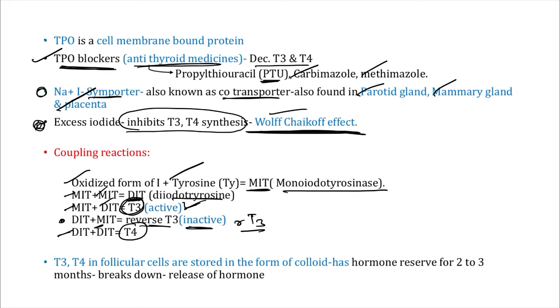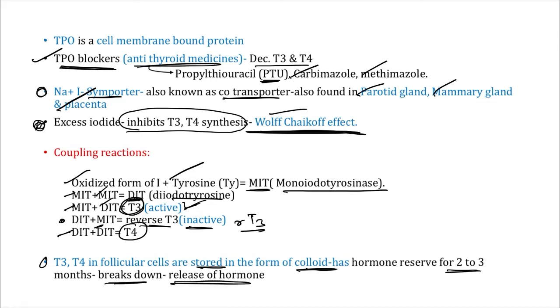As we discussed earlier, when T3 and T4 are synthesized from follicular cells, they are stored in the form of colloid, and they are reserved there for 2 to 3 months. Whenever there is a need for hormones, a process breaks down the colloid and the hormones are released, right?